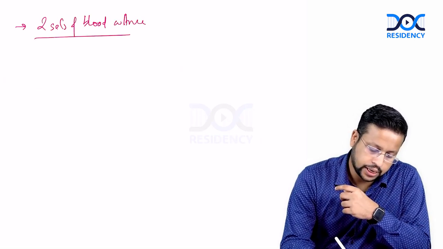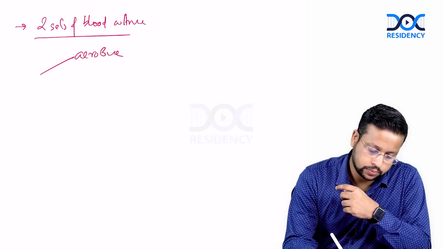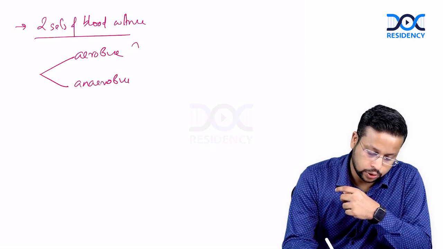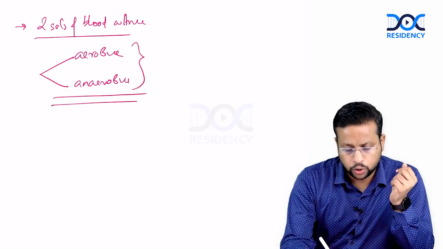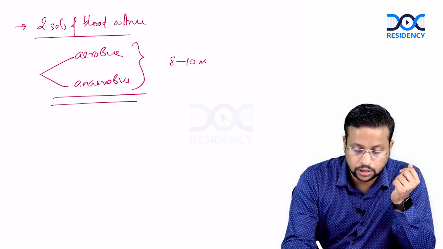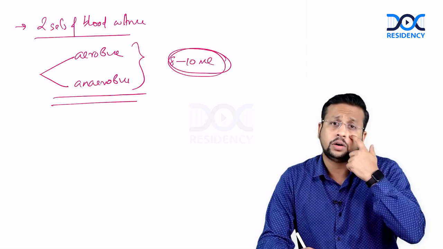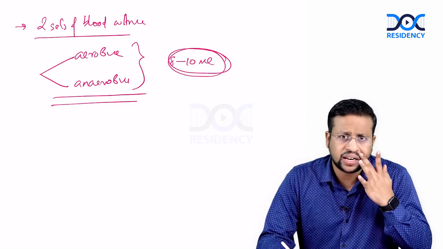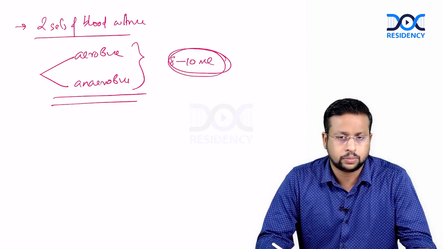Two sets, aerobic and anaerobic. Each set, aerobic and anaerobic, should be sent, and the volume of blood that you take in each bottle should be 8 to 10 ml. So we always say our cultures are never coming positive. If you are sending an inadequate amount of blood, it will never come positive, okay.